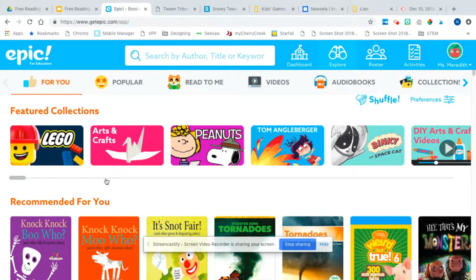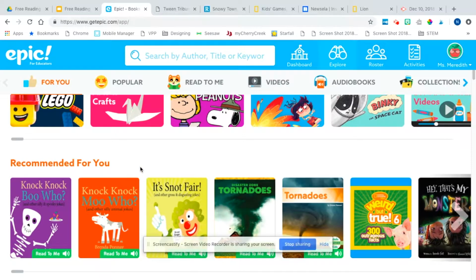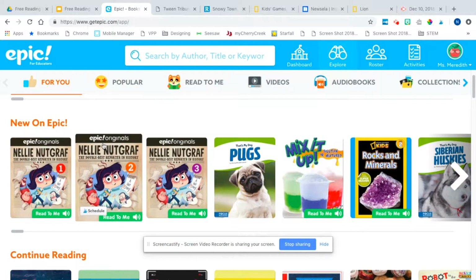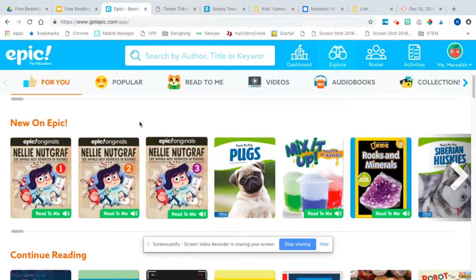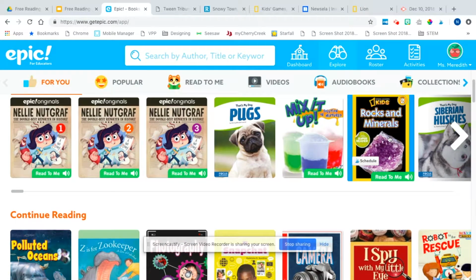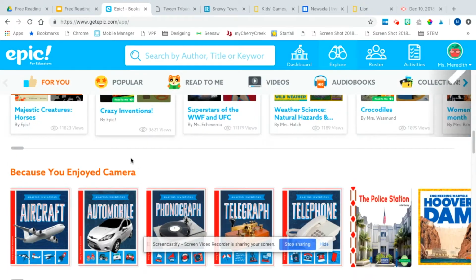As I use this resource more, there are books that they recommend for me to read. I don't know why they're recommending these. I haven't been reading very many joke books, so I have no idea. Maybe I'll have to check that out later. They're also starting to have some Epic originals. So they're kind of going the Netflix route and having their own original authors, which is great. Like I told you, see National Geographic Kids. I have this book in a paper version. So you'll see really great things, learning videos, and then collections.